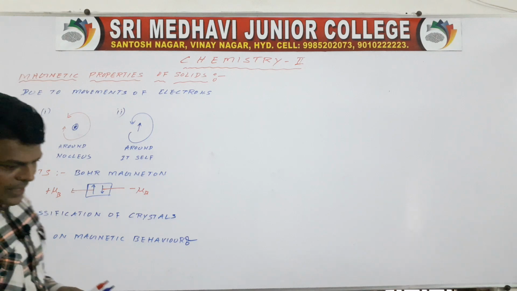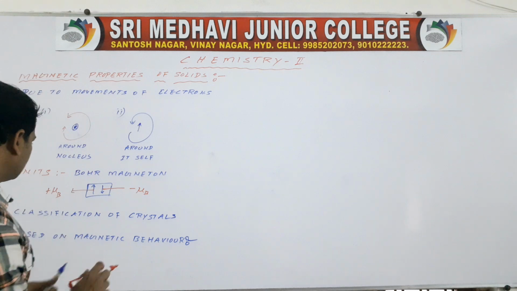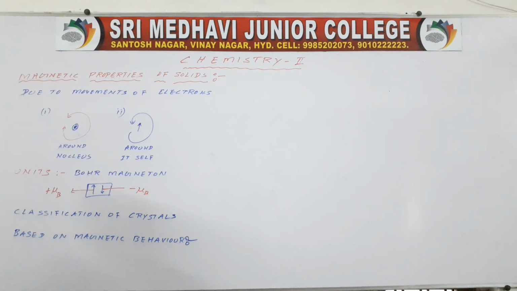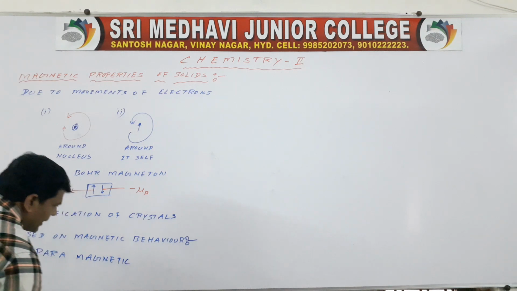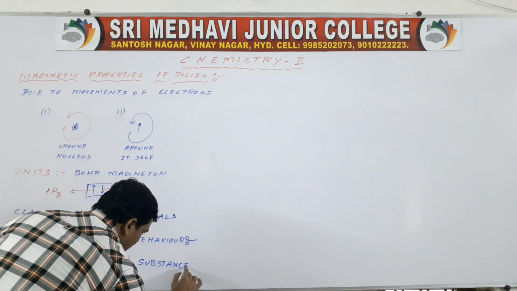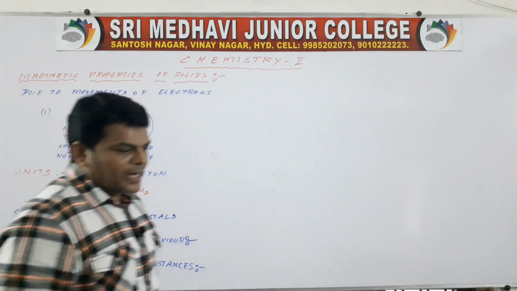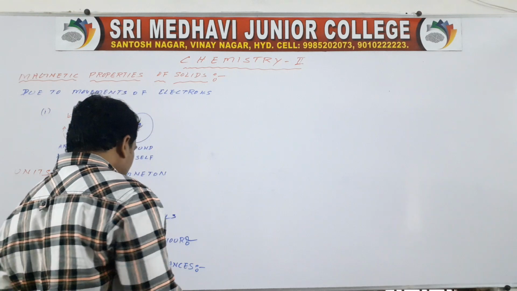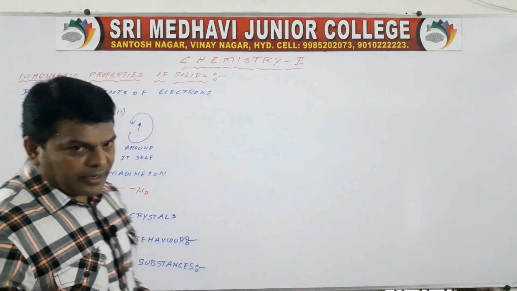So the classification may be many types. The first one is paramagnetic substances, and then diamagnetic substances, and we are going to discuss them one by one.